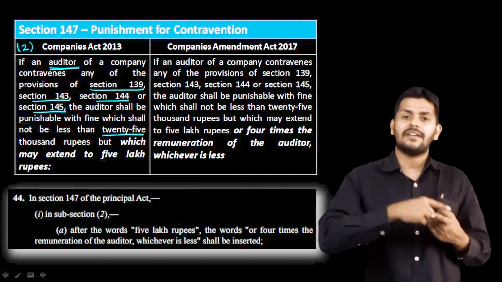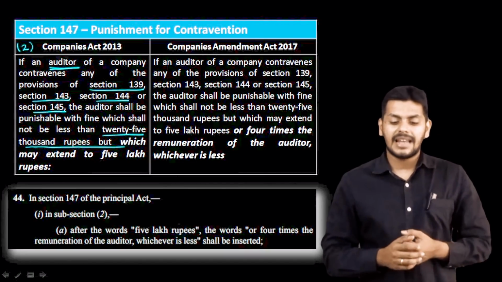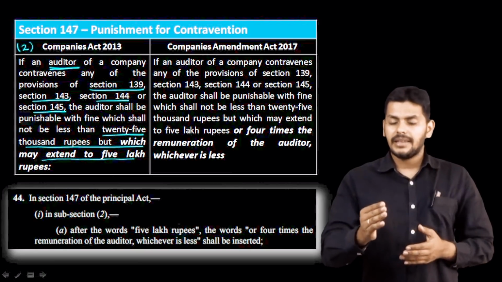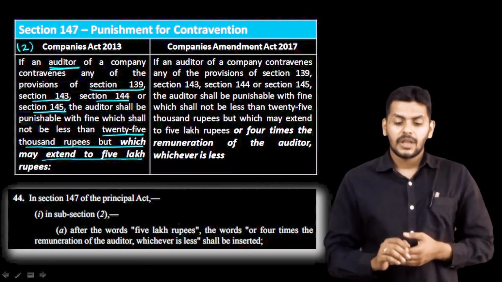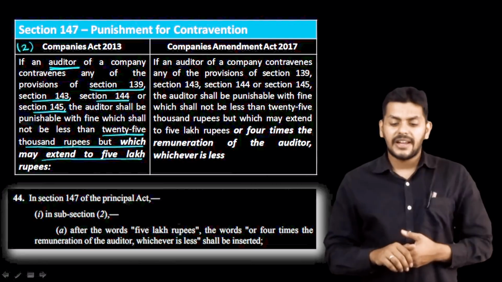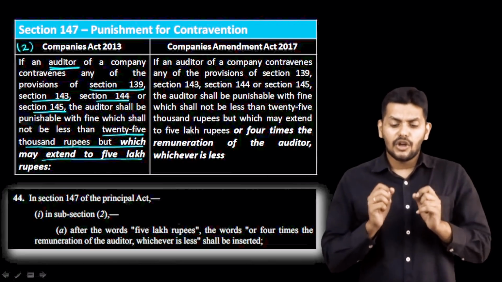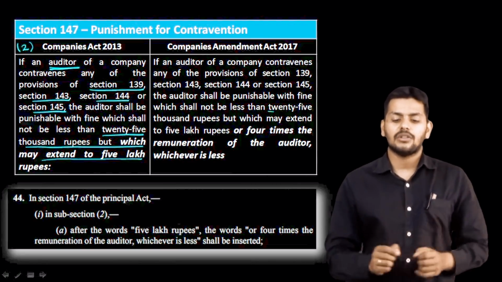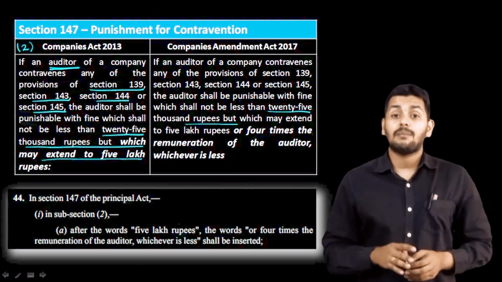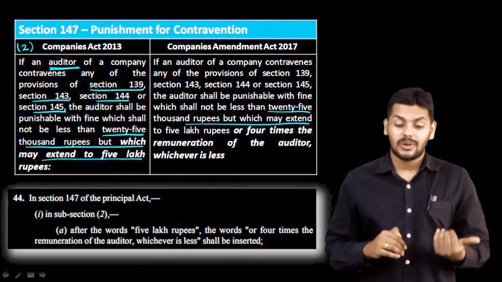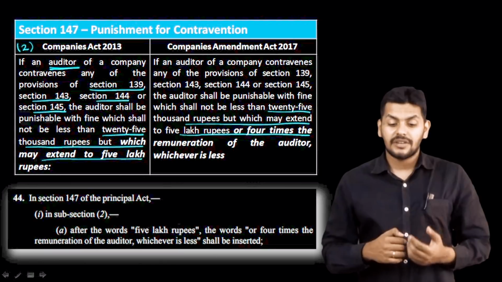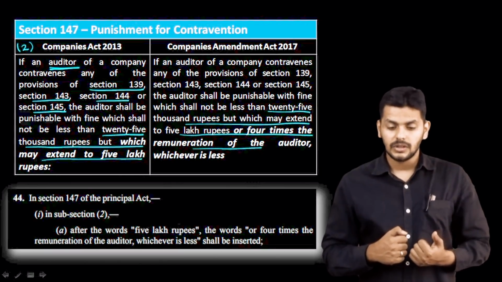The range is 25 to 5. What does the Amendment Act say? According to the amendment, the entire text is the same, but the fine shall not be less than 25,000 rupees, but may extend up to 5 lakh rupees or 4 times the remuneration of the auditor, whichever is lower.